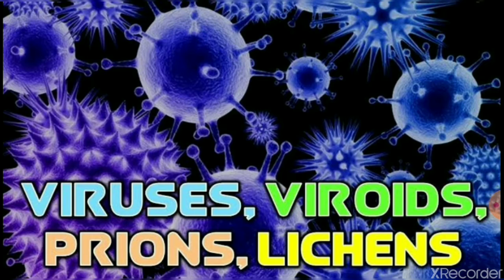Now, moving on to the characteristic features of viruses, viroids, prions, and lichens.